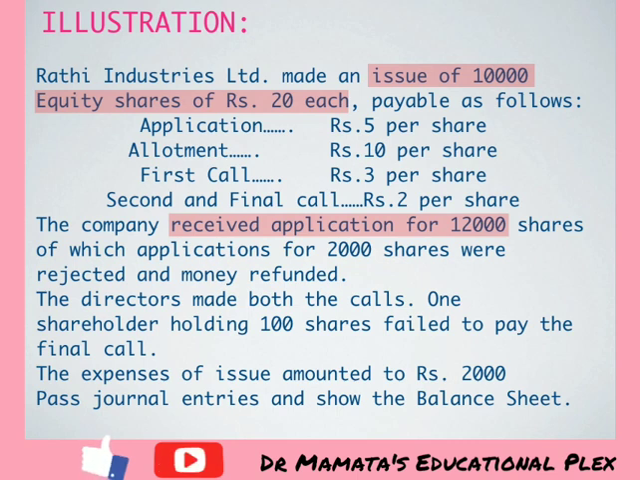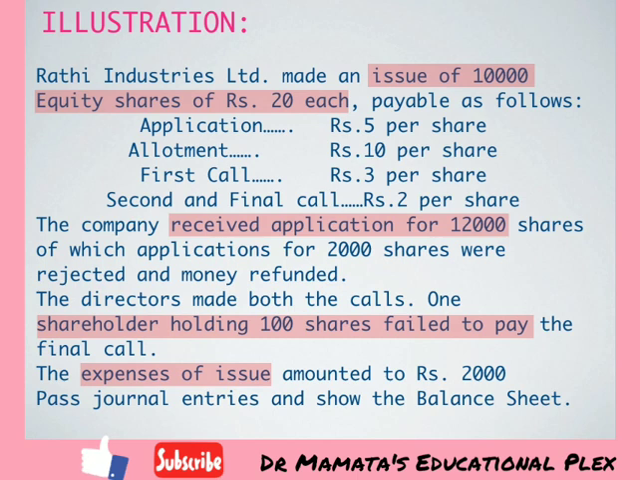Then one more thing we have to take care of is that one shareholder holding 100 shares failed to pay the final call. While calculating the final call, we have to keep in mind these 100 shares on which payment has not been received. And one more extra item in our problem is the expenses of issue. So we have to pass one journal entry for these expenses of issue. So friends, after reading our problem carefully, we have to solve it.